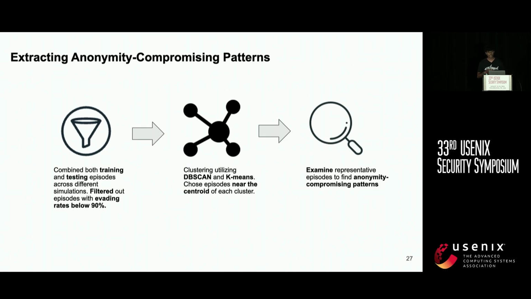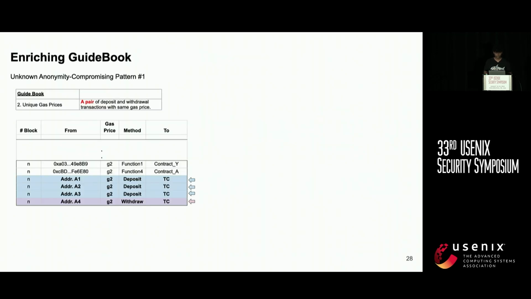Once we train the agent, we combine the training and testing episodes, providing more diversity for our analysis, and we filter out the episodes that have an evading rate below 90%. Then we cluster them using DBSCAN and K-means algorithms to prune out the evasion strategies and sample them to examine further. Once we extract the evasion strategies, we manually analyze them. And if we can come up with interpretations of these strategies as yet unknown anonymity compromising patterns, we extract them as anonymity compromising patterns for the future. So this is one of the rules that we could extract.